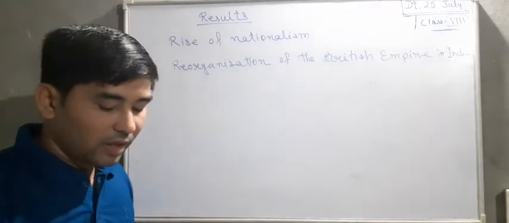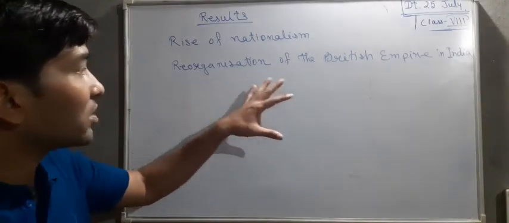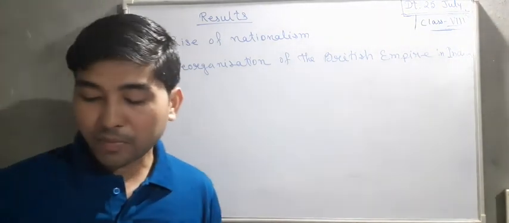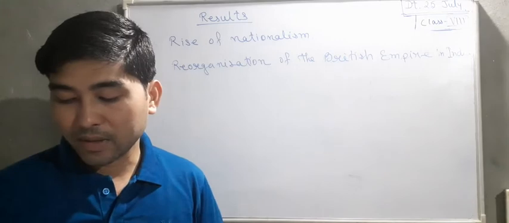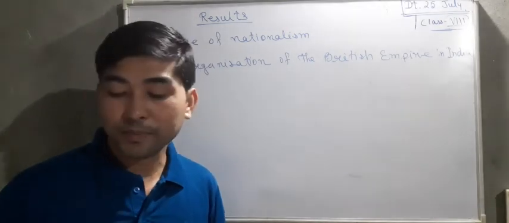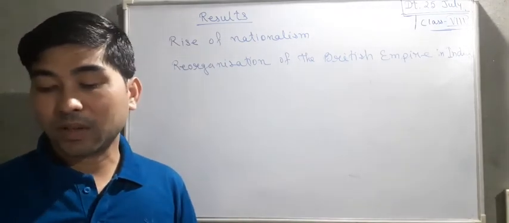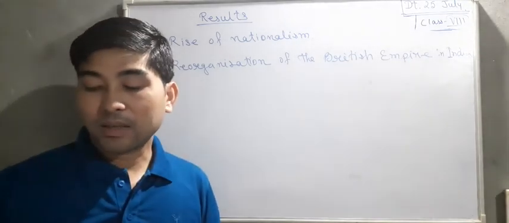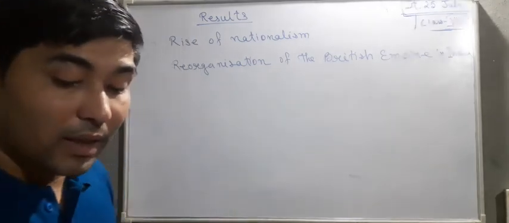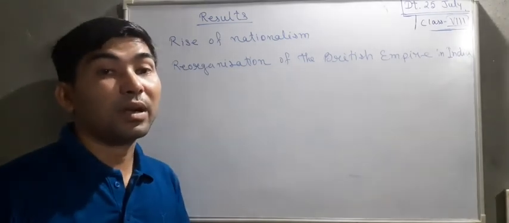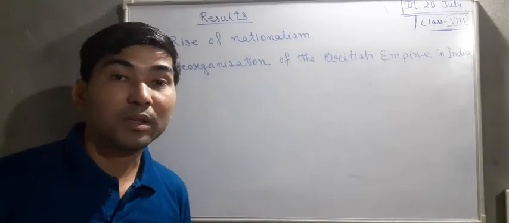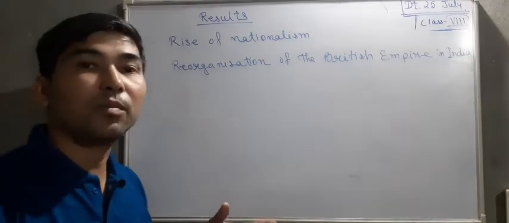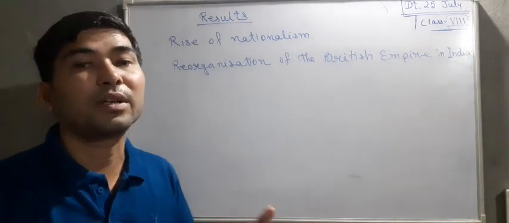Then comes the reorganization of the army. Within reorganization of the British Empire, reorganization of the army is also there. Another point here is that the number of British troops was increased greatly. The British replaced sepoys who were Brahmins, Rajputs, and those from Awadh, Bihar and central India with Gurkhas, Sikhs and Pathans. Gurkhas, Sikhs and Pathans were not a today's army. They were from a very early stage. That means from before the revolt of 1857, they were in the British army.